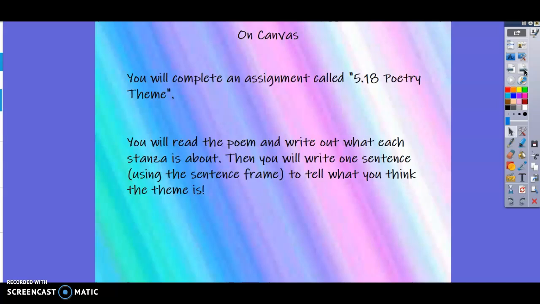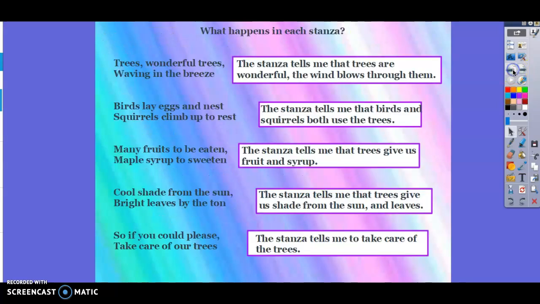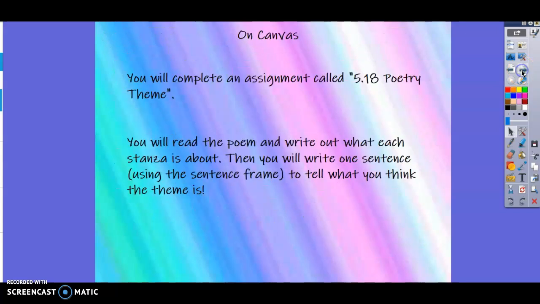So guys, today on Canvas, you're going to complete an assignment and it's going to be called 5.18, today's date, poetry theme. So you're going to read another poem just like we just did, and you're going to write out what each stanza is about, just like we did here. Just wrote it out beside them what it was about in our own words. And then you are going to write one whole sentence, using that sentence frame to tell me what you think the theme is. So I think the theme is blank because the author tells me blank.